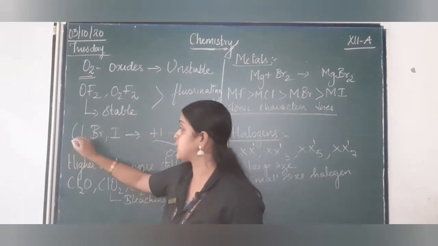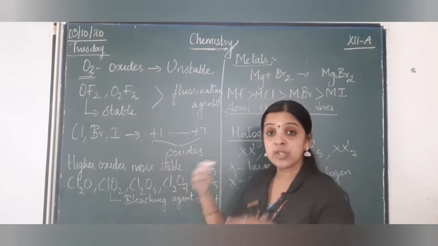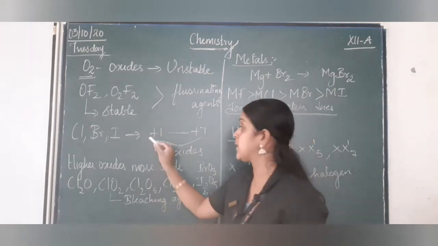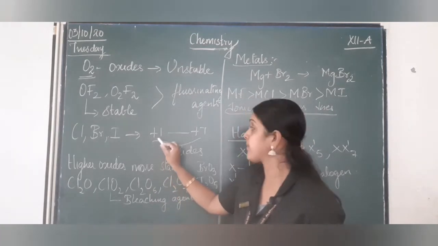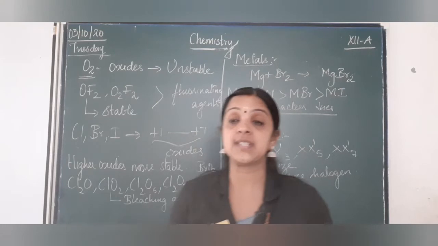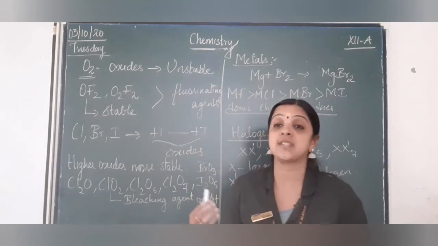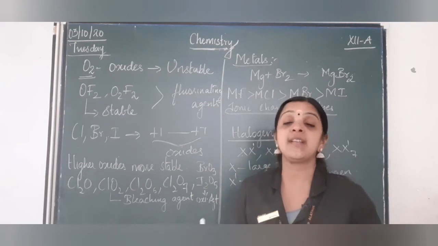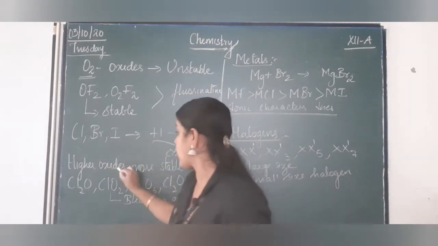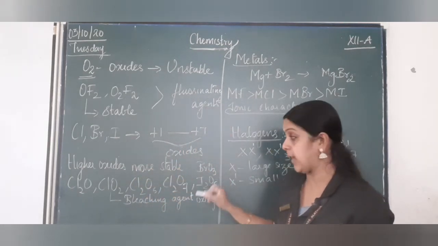Other than fluorine, chlorine, bromine and iodine react with oxygen giving a variety of compounds with oxidation states ranging from +1 to +7. In the previous slide I discussed how the halogens exhibit the positive oxidation state when they react with a more electronegative element. Higher oxides are more stable compared to the lower oxides of the halogen family.